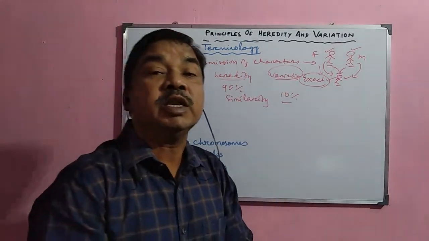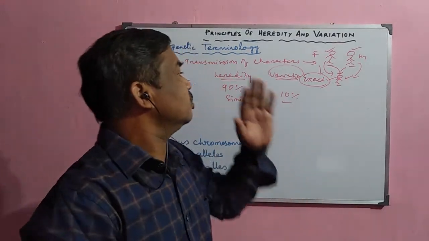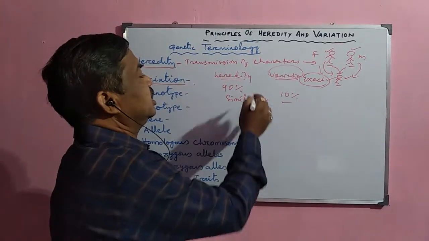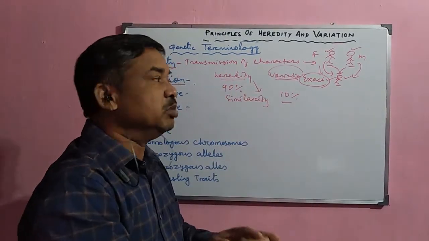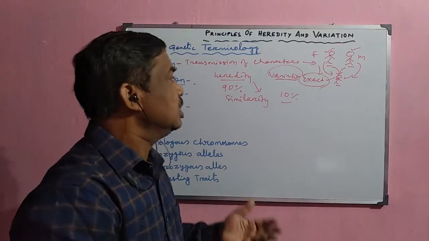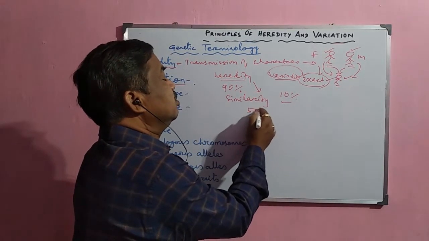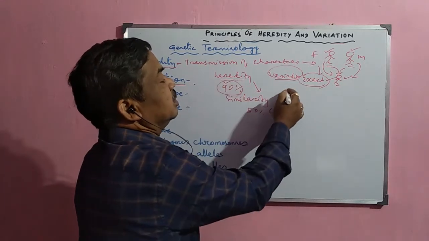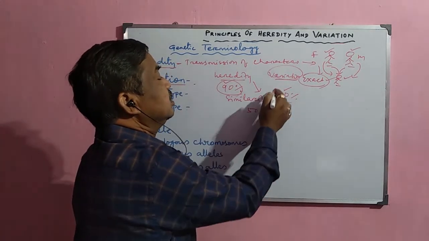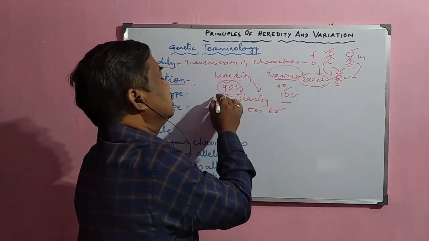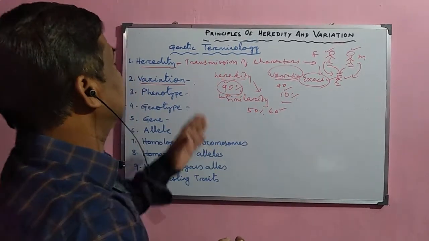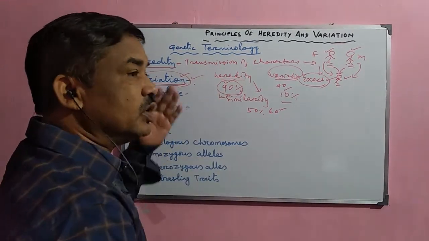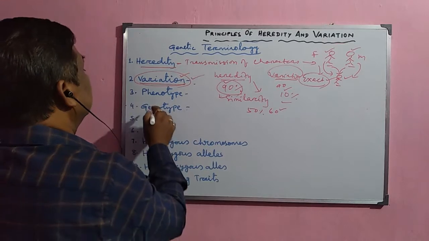Heredity and variation are just like the two sides of a coin, because without variation, no heredity is possible. Whenever there is heredity, there is some sort of variation, maybe 1%, maybe 0.1%, or sometimes 50%, sometimes 60%. So whenever heredity is 90%, variation is 10%. When variation is 90%, then heredity is 10%. Whenever there is heredity, some sort of change occurs during this process, and that is called variation.